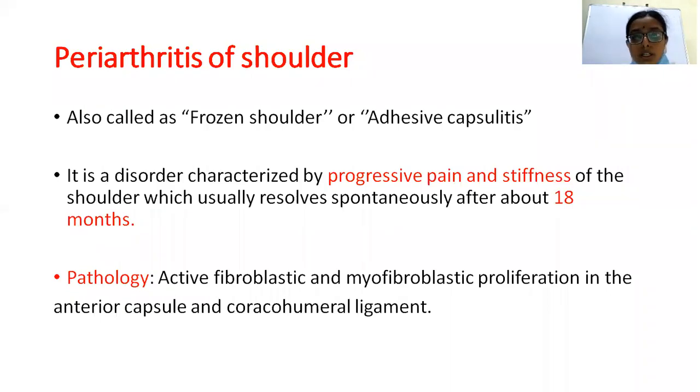In the shoulder joint, we have different glenohumeral ligaments in the anterior part of the capsule: superior, middle and inferior glenohumeral ligaments. There will be small contractures of these ligaments, which lead to stiffness of the shoulder. Assume this to be the glenoid cavity, and this is the humerus.